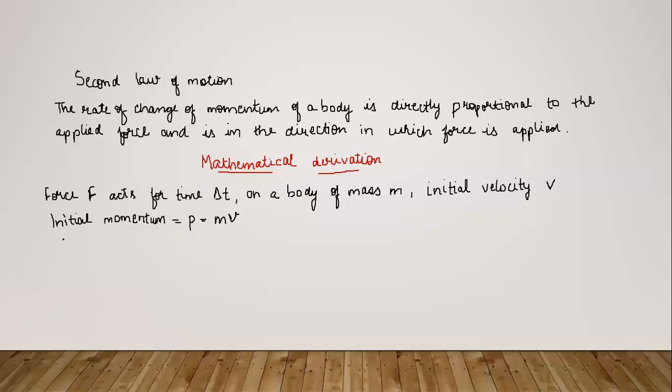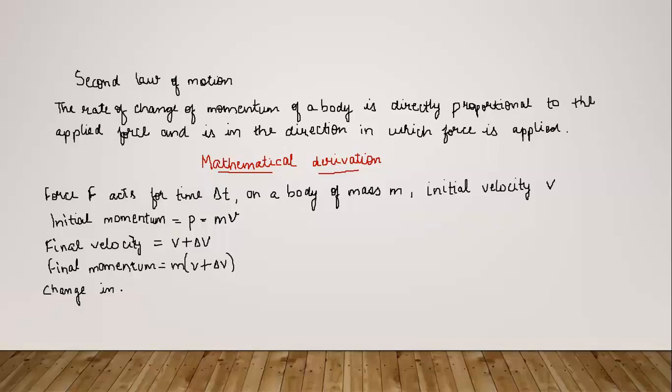If we consider the change in velocity as delta v, then the final velocity will be v plus delta v. Delta v is the change in the velocity. So if final velocity is this, then we can write down the final momentum also. It will be m multiplied by the velocity.